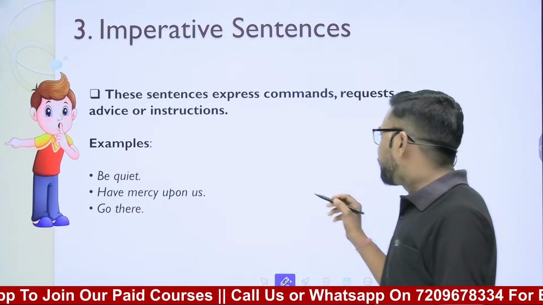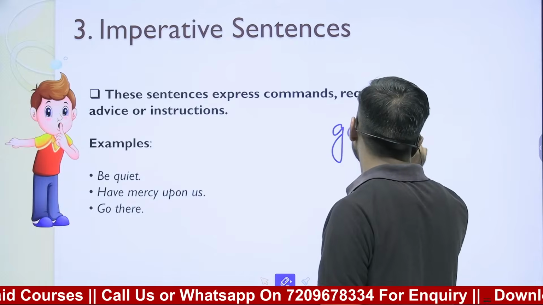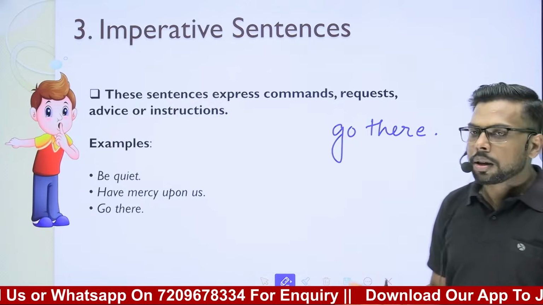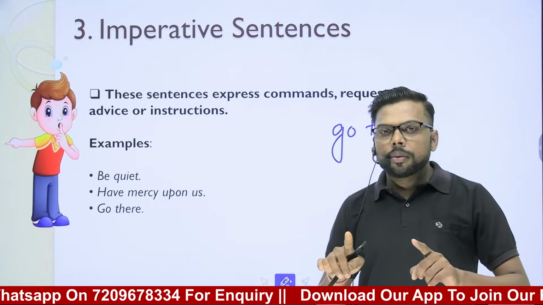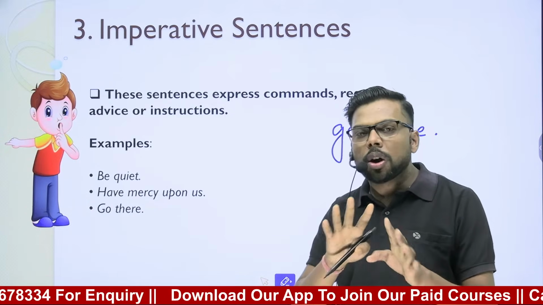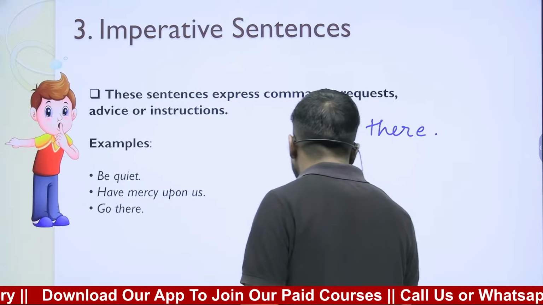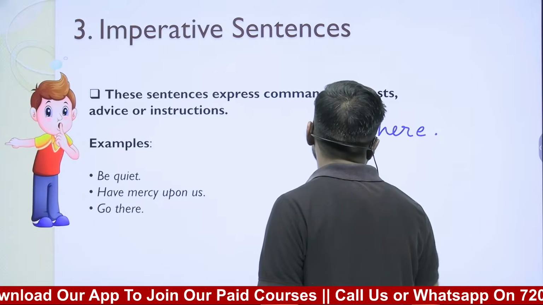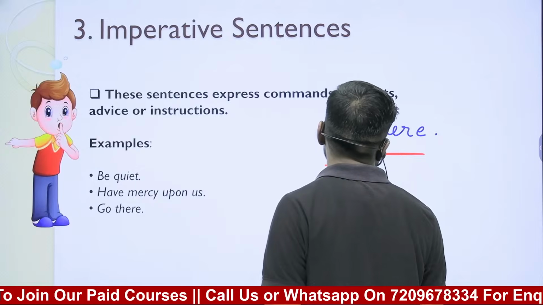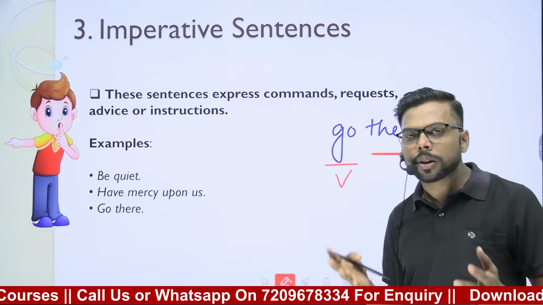Suppose I say, go there. Earlier we told you, what are the most important parts of a sentence? The subject and its verb. Without a subject and its verb, we can't make any sentence. Here, in this sentence, go is the verb, and these are the other words. We can't say this is an object, this is an adverb of place. We are not talking about those other words. We will talk about only the subject and the verb.